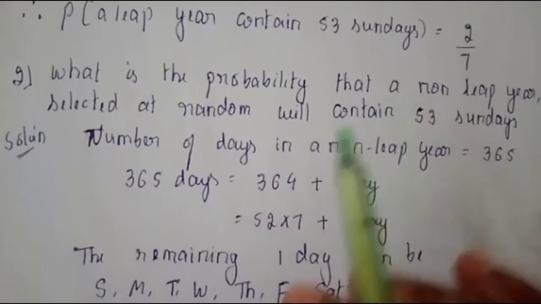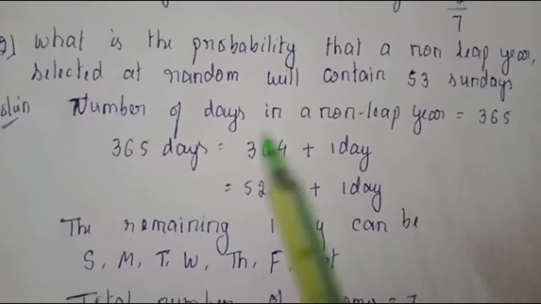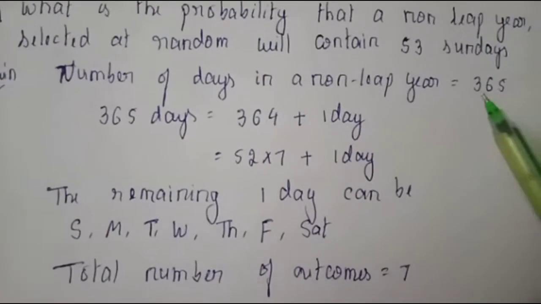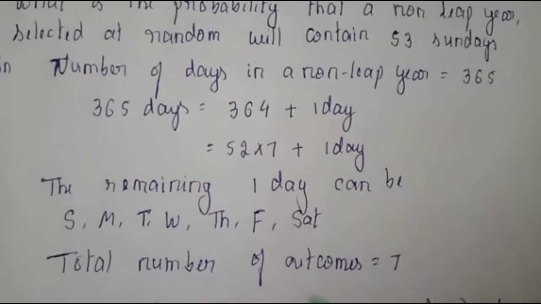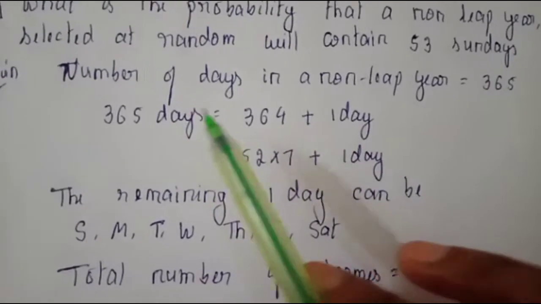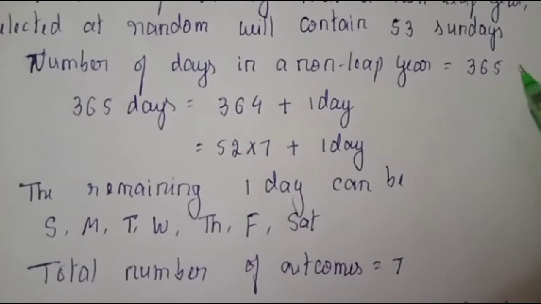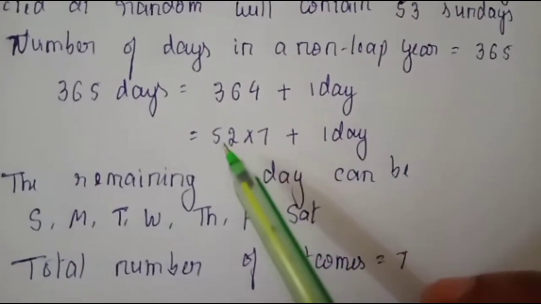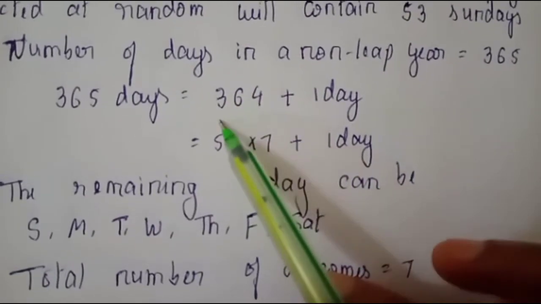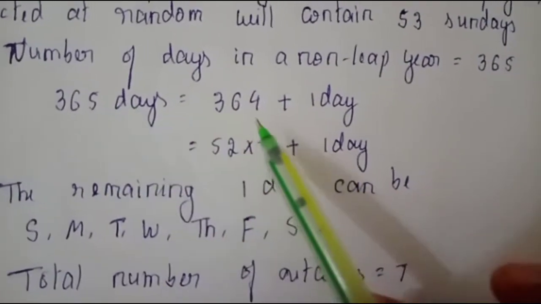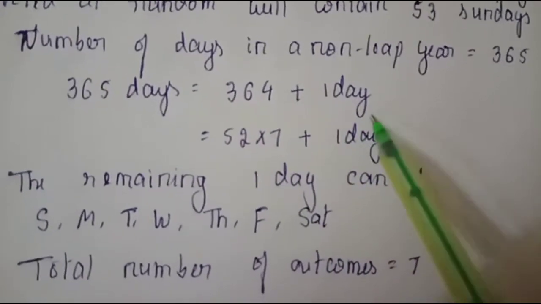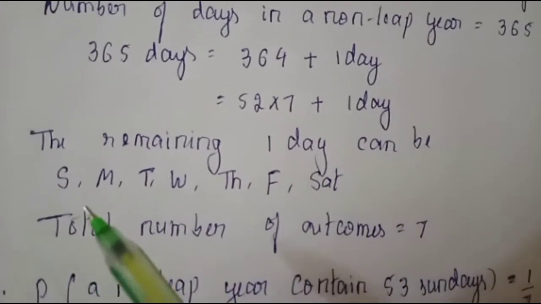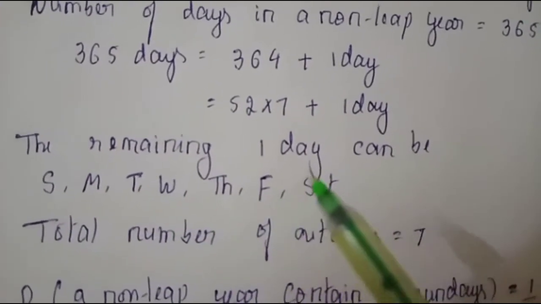So next question is, what is the probability that a non-leap year selected at random will contain 53 Sundays? Here also, instead of Sunday, you may be asked any day. The calculation and the answer remain the same. So the number of days in a non-leap year is what? 365. And similarly, 52 into 7, because 52 weeks into 7 is nothing but 364. 365 minus 364, 1 day is remaining. So the remaining 1 day can be Sunday, Monday, Tuesday, Wednesday, Thursday, Friday, Saturday.